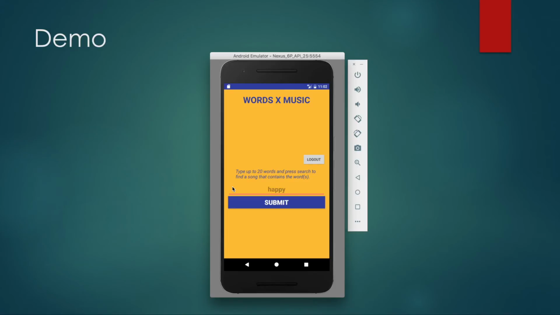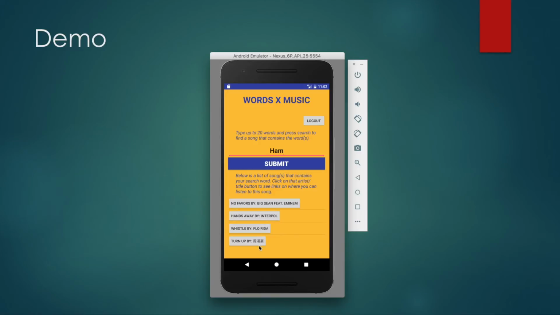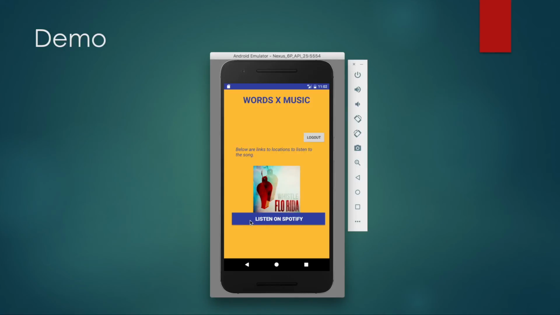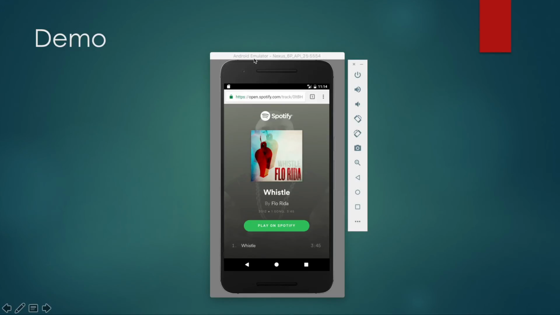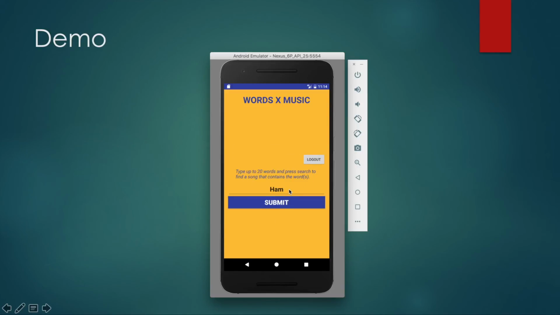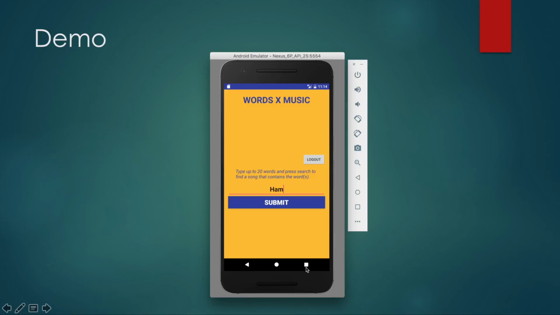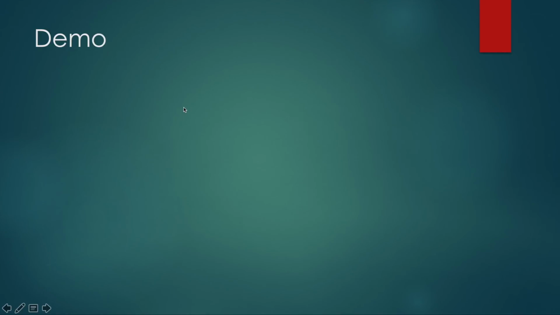Maybe you want to find songs that contain the word ham inside there. Looks like there's 4 songs. One by Flo Rida. Haven't heard this, so let's go listen on Spotify. And here's the song. If you want to listen to it, you could play it. Now, if you go back to the application, again, you can see the album cover. But we've already gone to the song to listen to it. And again, you can search for more songs, or you can close the application. And then you can be done.